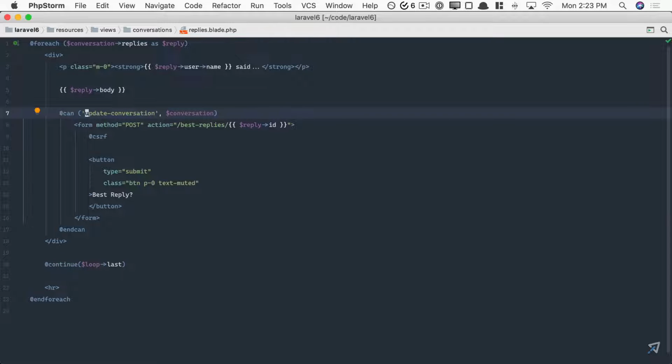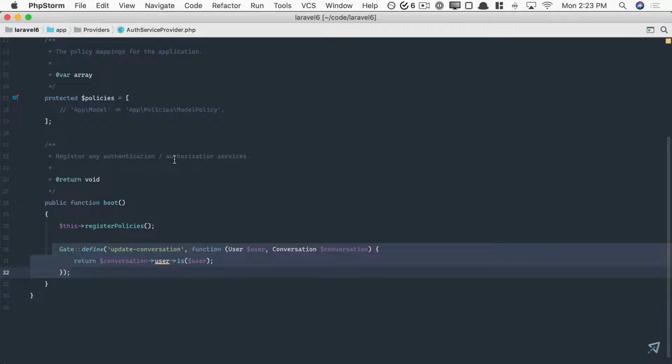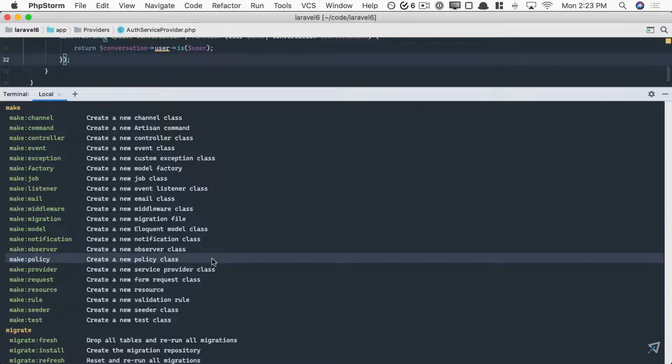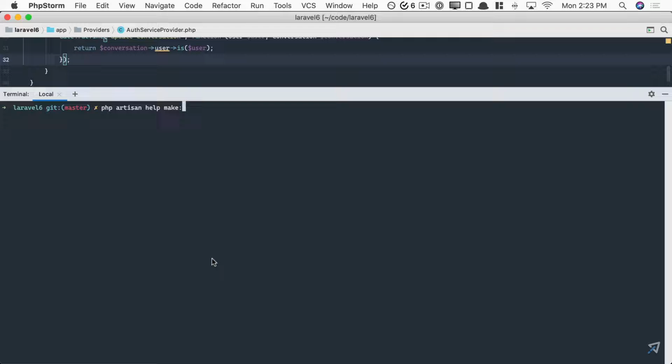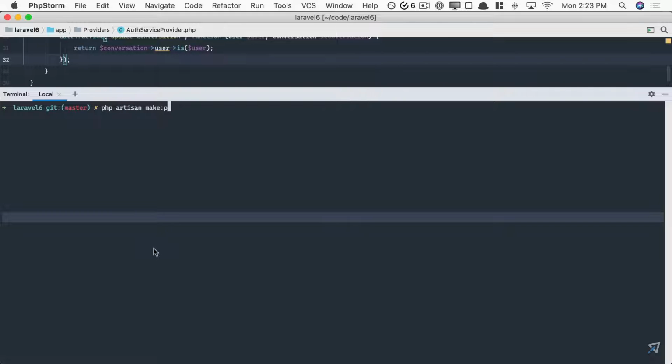Okay, so one last thing. Policies. So it may turn out that storing all of your authorization logic in this service provider here becomes overwhelming really quickly because it gets so long. Unless you're building a fairly simple application, I think you might instead reach for dedicated policy classes, and that's what I usually do. Have a look. I can run PHP Artisan, and you'll see there is a make command for a policy. This is what we want. Let's review the help. Make me a policy. All right, we need a name, and we can optionally include the model it corresponds to. So make me a policy, and we're going to call this a conversation policy.